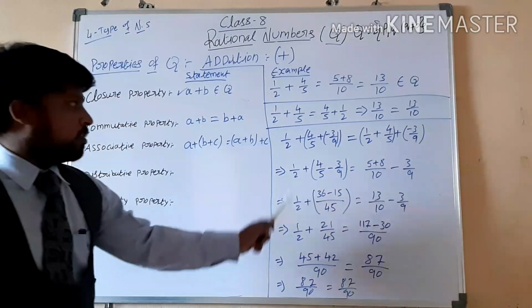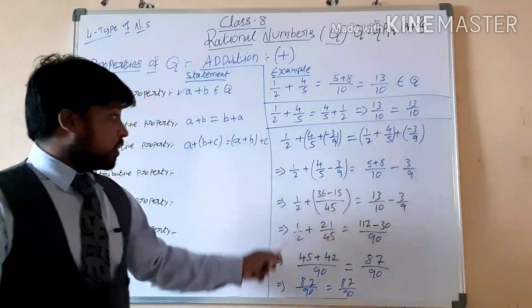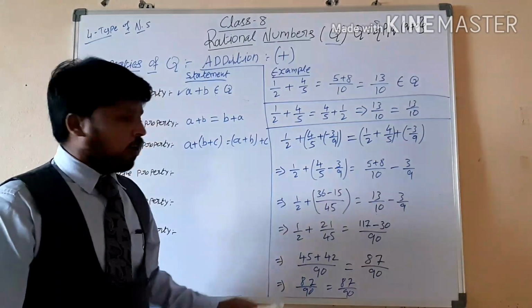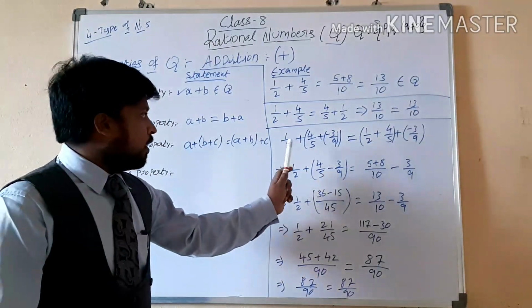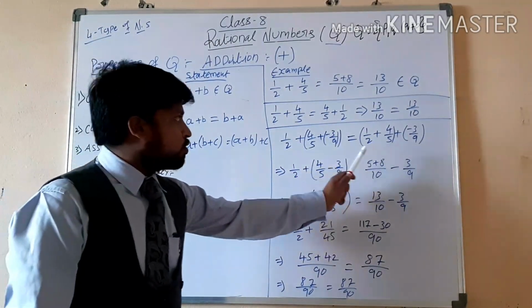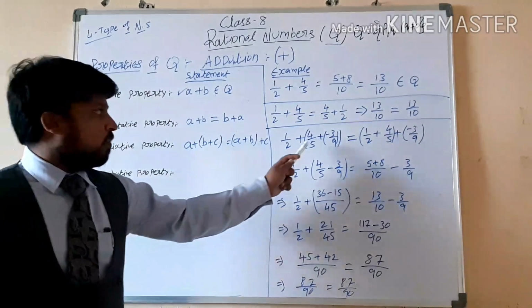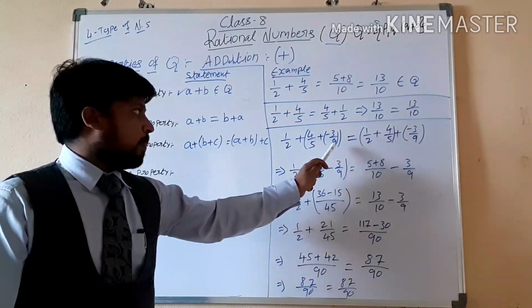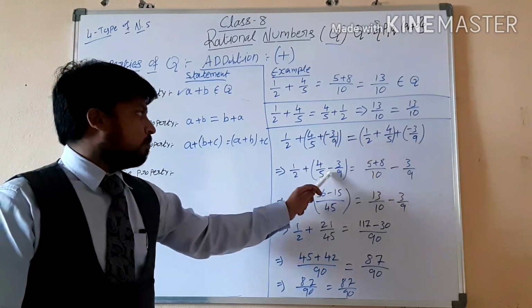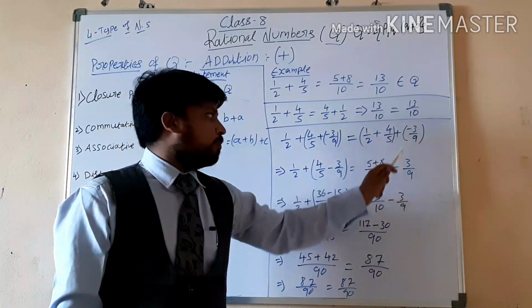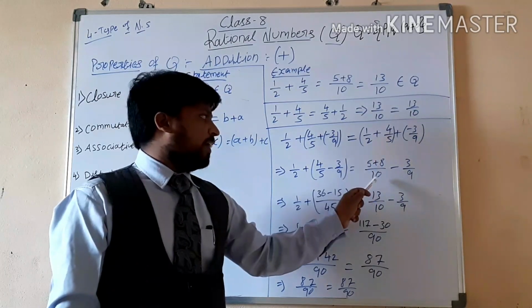Clearly check here, students. Check once again. I will repeat how to solve this. A plus B plus C is equal to A plus B plus C. First of all we added these two. So plus into minus is minus. Next here also plus into minus is minus, and first of all we added here.